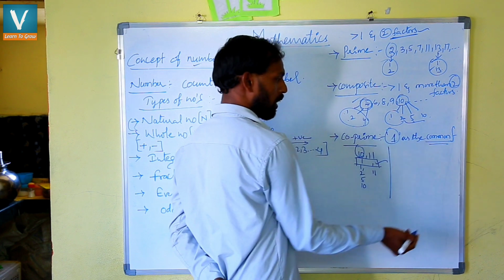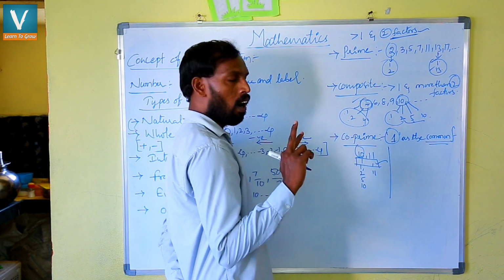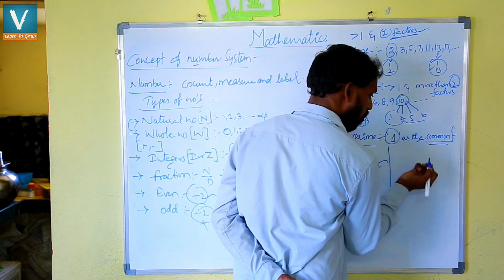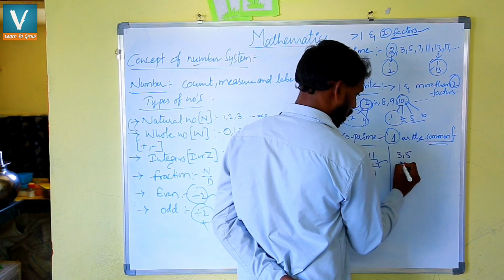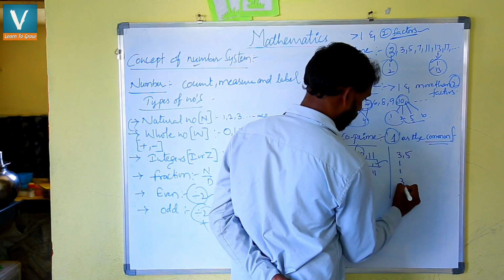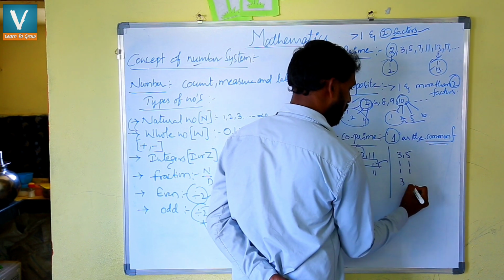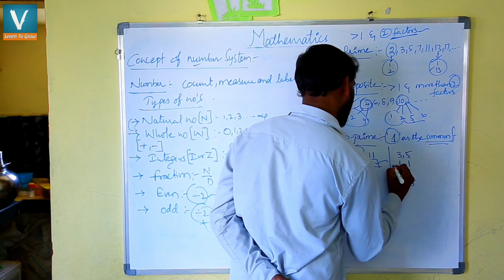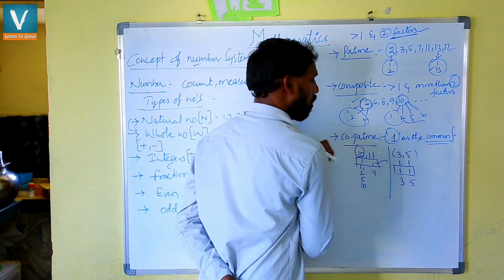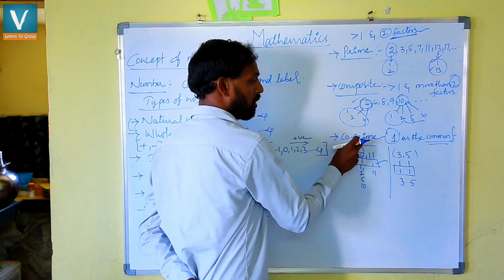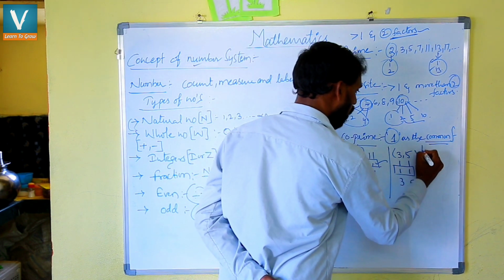Next condition, taking two odd numbers. Consecutive odd numbers, suppose 3 and 5. If you observe the factors, 1 3 is a 3 and 3 1 is a 3, and for 5, 1 5 is a 5 and 5 1 is a 5. So we are getting 1 as the common factor. So 3 and 5 are co-prime numbers, which we also call relative prime numbers.